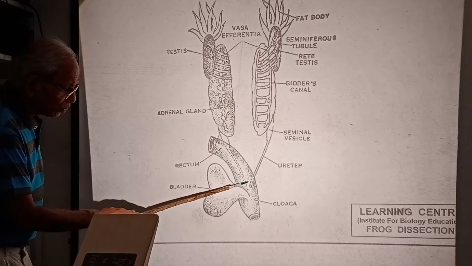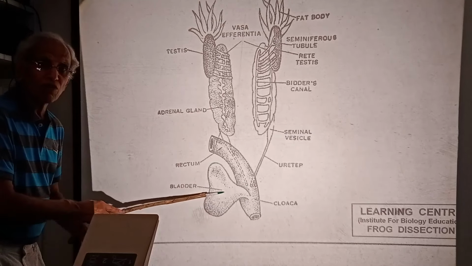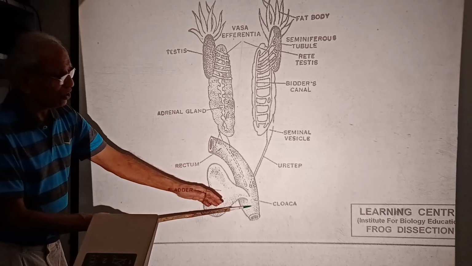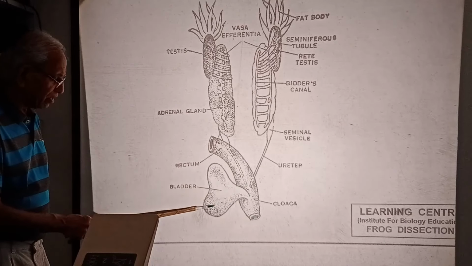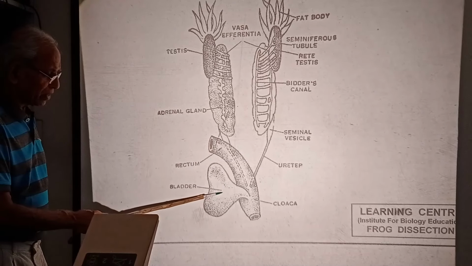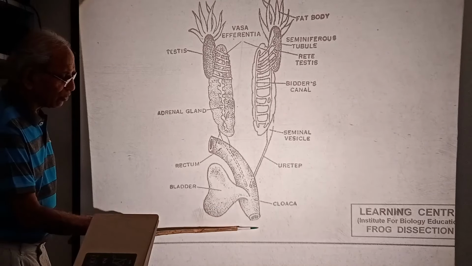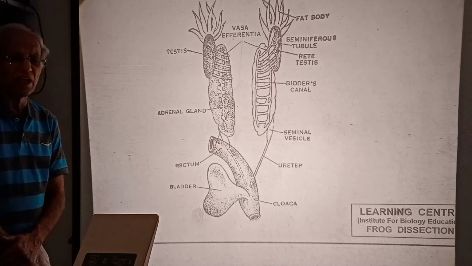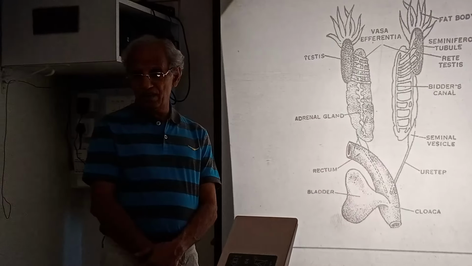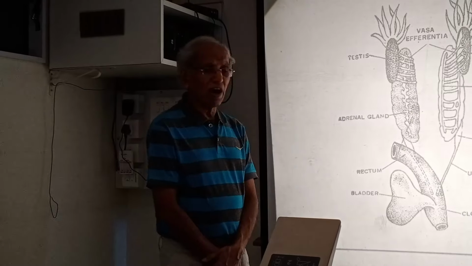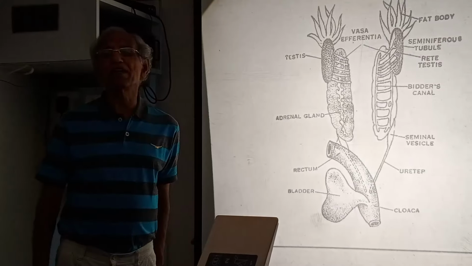But usually from the cloaca it will first go into the urinary bladder, get stored there, and then come back. So choices are there. Directly it can go out, but usually it will get into the bladder, and at the appropriate time the bladder will release the urine into the cloaca, and through the cloaca it will go out. I just mentioned that there is no anus. In animals like reptiles, birds and amphibians, there is no anus, there is what is called cloaca. I think we can use this picture to understand it.